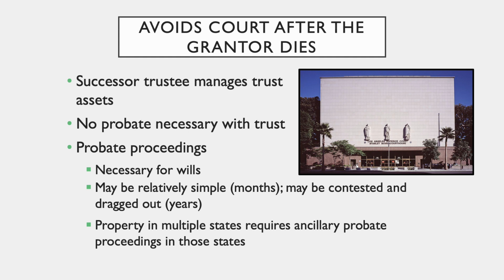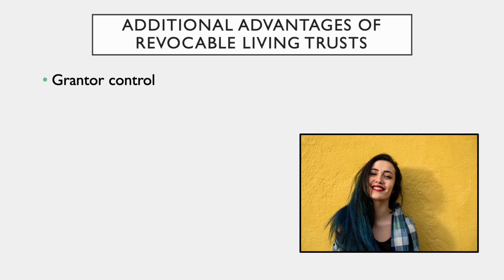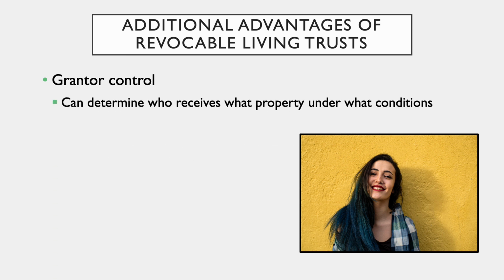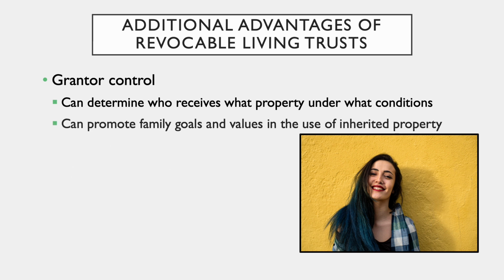A grantor who carefully establishes a trust controls who manages and what happens to the grantor's assets if the grantor becomes incapacitated or dies. In a trust, the grantor decides who receives what property and under what conditions or guidelines. With these guidelines, the grantor can promote family goals and values in the use of gifted property.